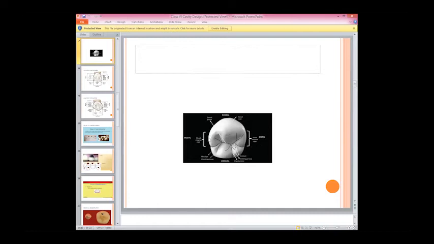Okay, for example, this is a mesial site, right? If this is a mesial site, what is this structure? Okay, that's fine. And what about this? What about this?